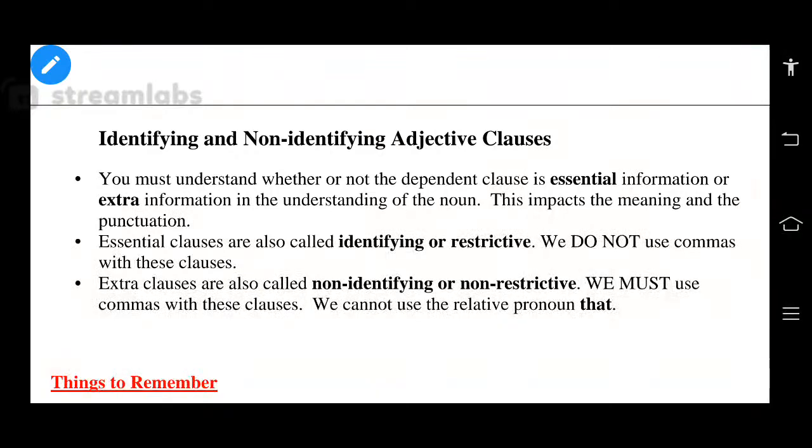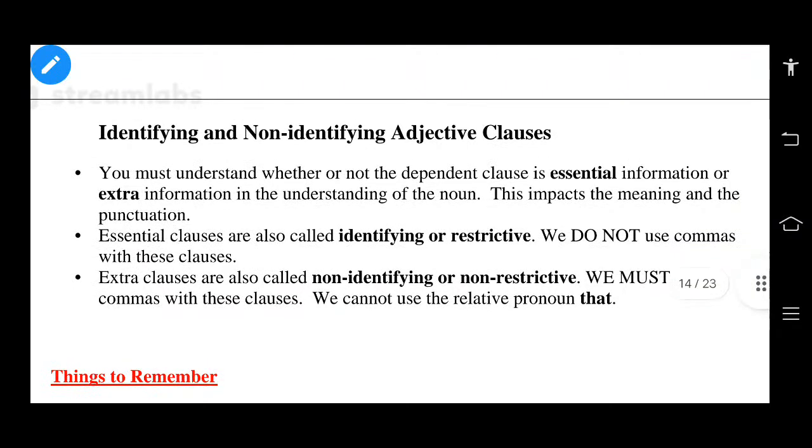Right, if it is essential information, we need not use any punctuation marks before and after the embedded clause, right? Okay, right. Then we use a non-restrictive or non-defining clause to provide additional information in the sentence.